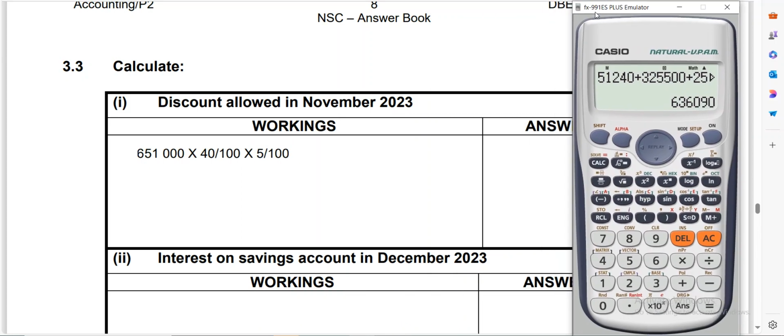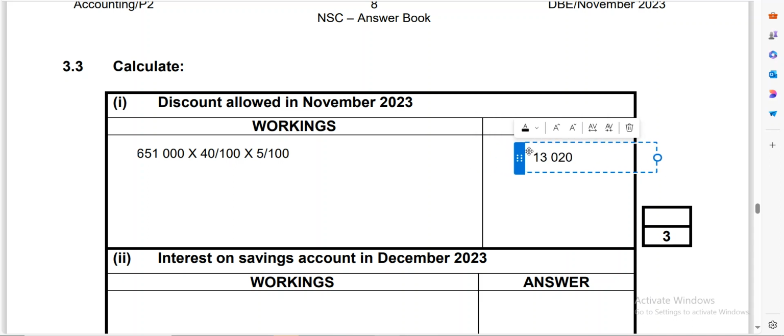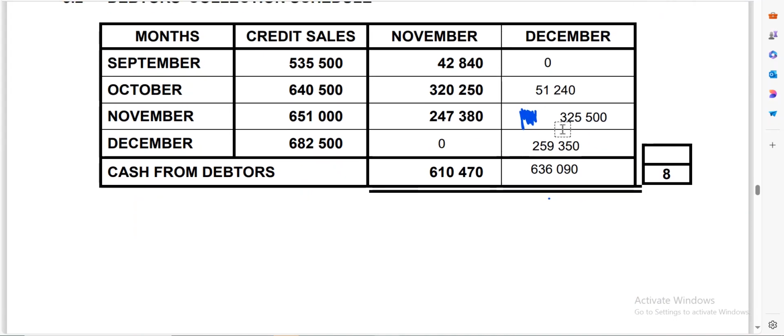So let's do it. 651,000 multiplied by 40, divide by 100, and then multiply by 5, divide by 100. It is giving us 13,020. So that 13,020 is that 3 marks that they are looking for. Easy marks in accounting.